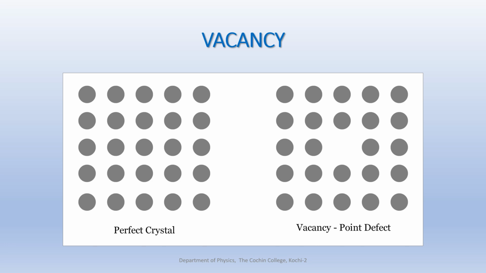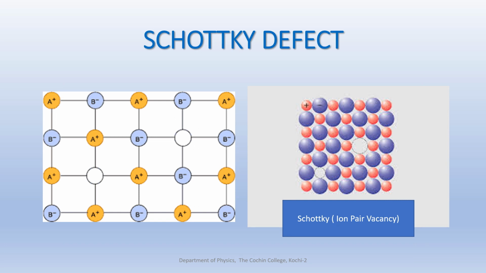So now we learned about vacancy as a point defect. Now a special type of vacancy type defect that occurs in ionic crystals is known as Schottky defect. It is also known as ion pair vacancy. It's a type of vacancy, ion pair vacancy. That means a pair of one cation and one anion can be missing from an ionic crystal.